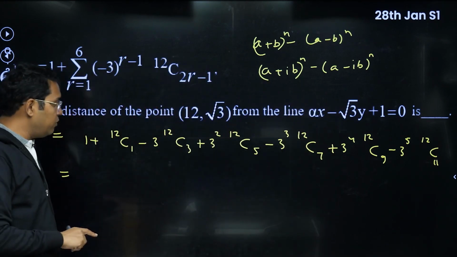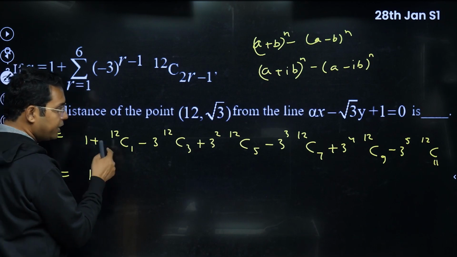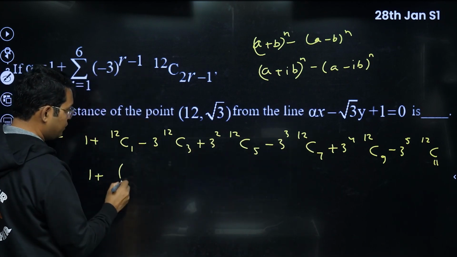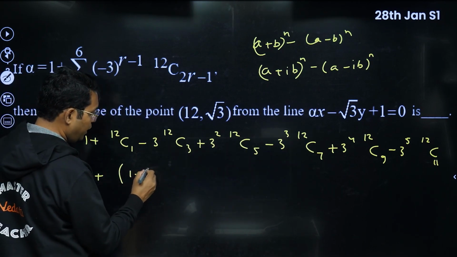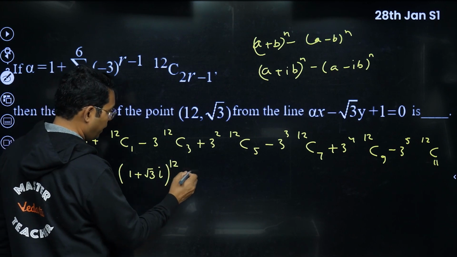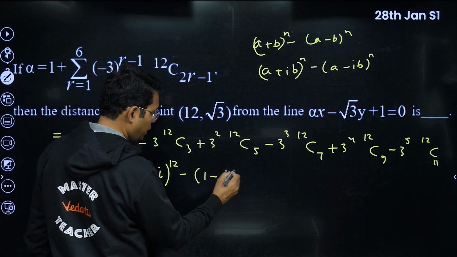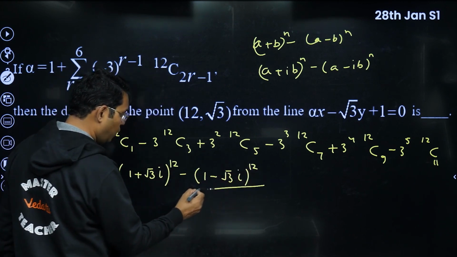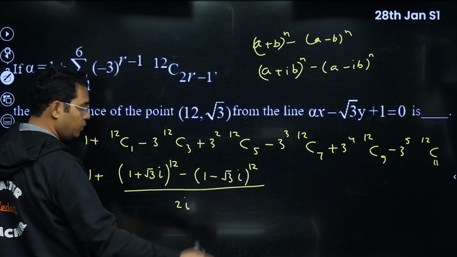So keeping that in our mind, I think we can write the expansion of this as 1 plus root 3 iota power 12 minus 1 minus root 3 iota power 12, whole divided by 2 iota. You can check.